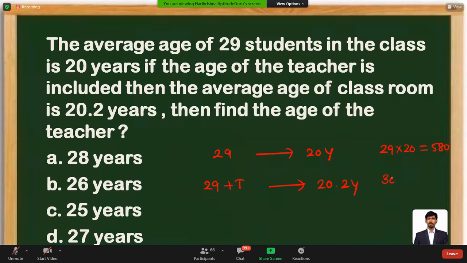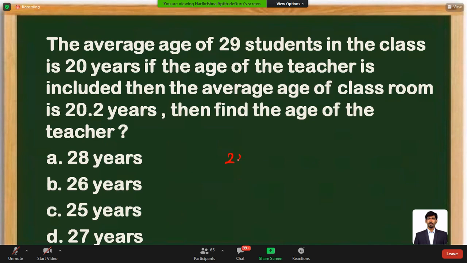If the teacher is included, 30 members will be there. 30 into 20.2 will indicate the sum of the ages. The increase will be 26, that's the teacher's age. But calculation is involved here, so to avoid that, we can use the trick.